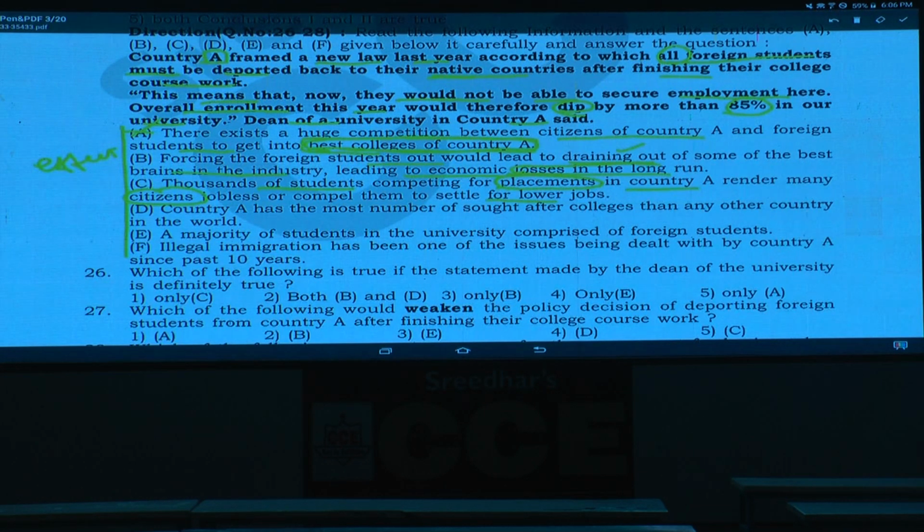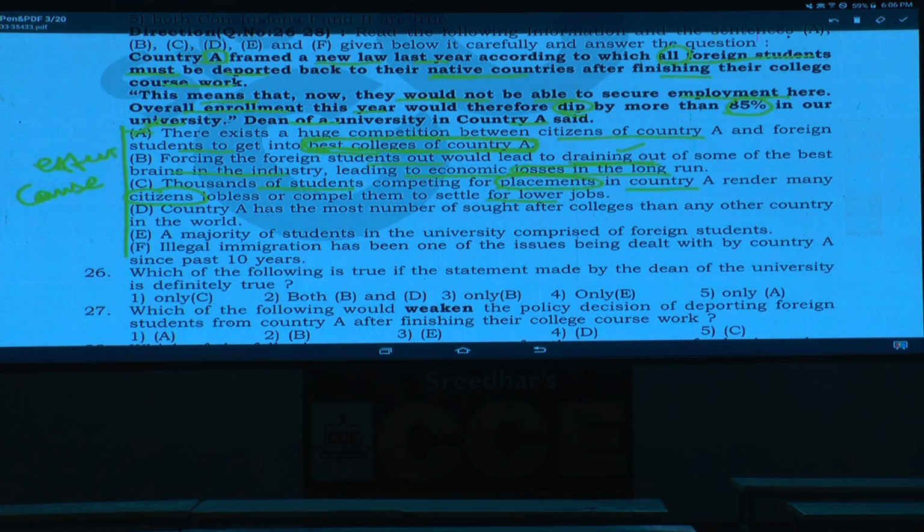Hence this is the reason why the government has brought this law. This is the cause, a cause or a reason. What is the reason behind this one? Why did they bring this law? Because more and more outside foreign students are competing to get the jobs, and there is no possibility for the citizens of that country, isn't it? Now sir, after Trump came into power, he has done the same thing.